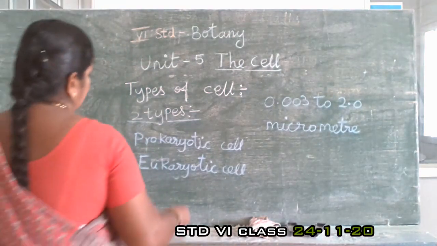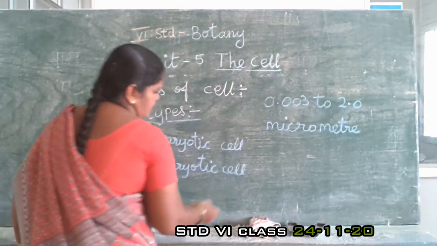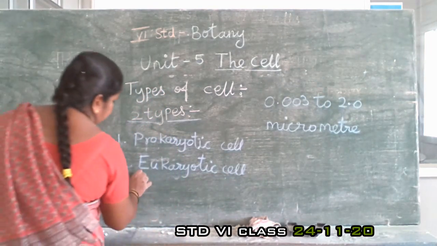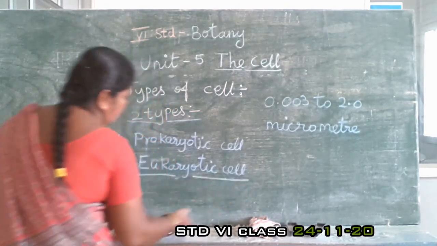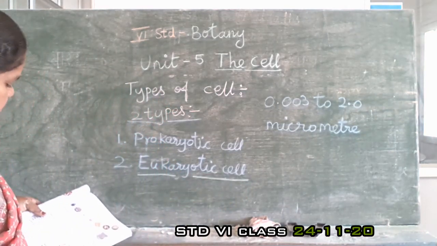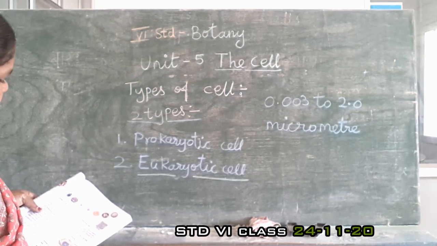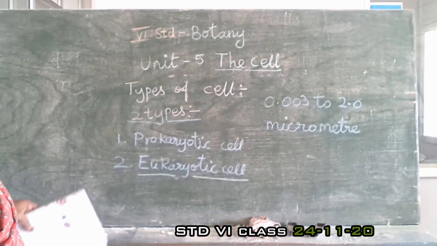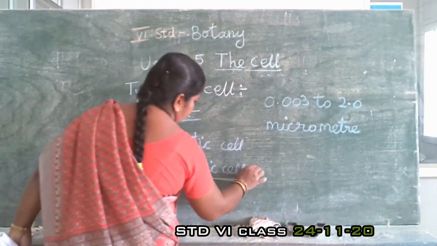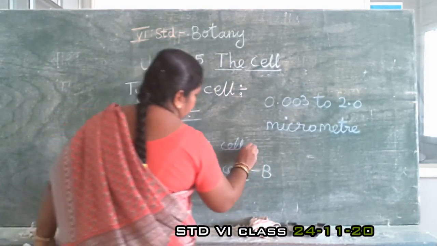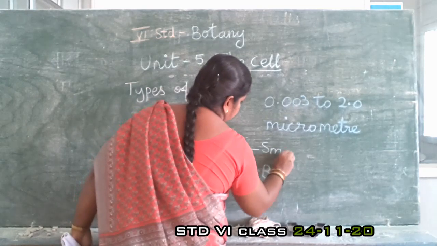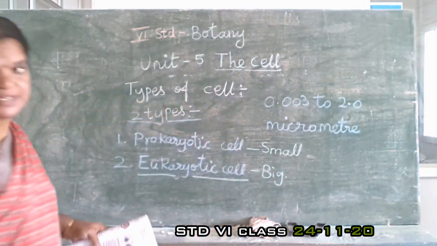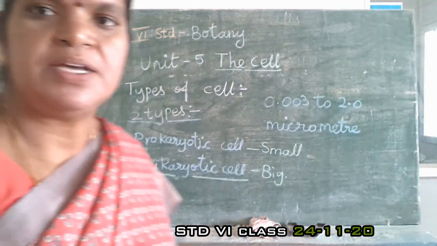Second one, eukaryotic cell. In this eukaryotic cell, nucleus is present. It is bigger than the prokaryotic cell. Eukaryotic cells are big in size. This one is small in size, this one is big in size.